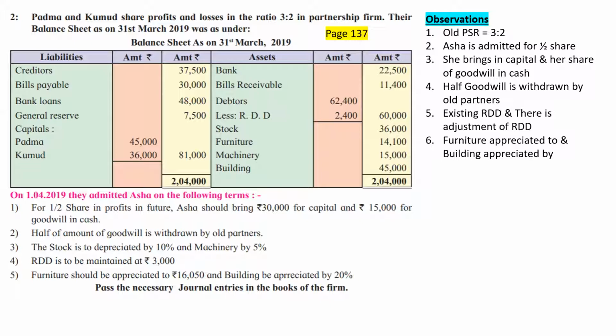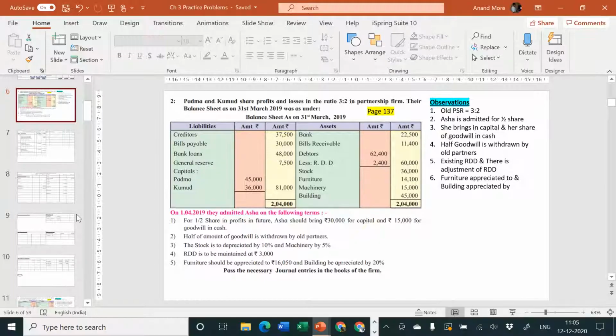So we will assume that the old partners are sacrificing in the old ratio itself, but we'll have to prove it to the examiner. Some authors or some professors specify that in such a situation there is no need to prepare the working note for ratios. It's okay, it depends upon you. But since I am interested in making everybody understand the particular working note, that's why in every problem I'm going to prepare that working note. Okay, so working note number 1, calculation of ratios. Whether to write it in the exam or not, that depends upon your college professor or class professor. Here I am not interested in only teaching you for college or class. I am interested in helping you understand the basic working.